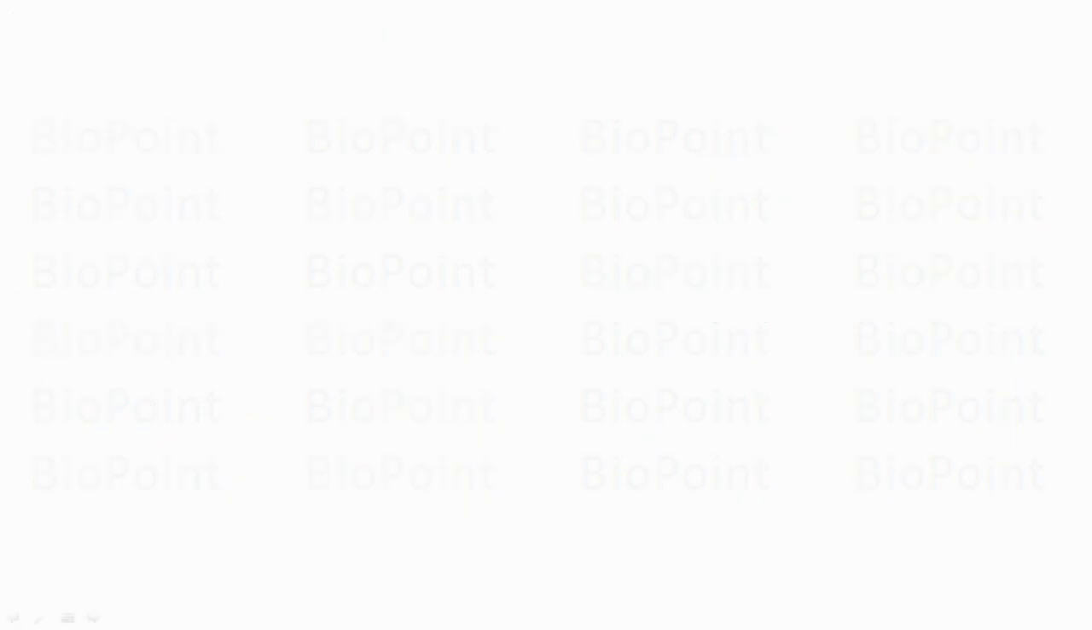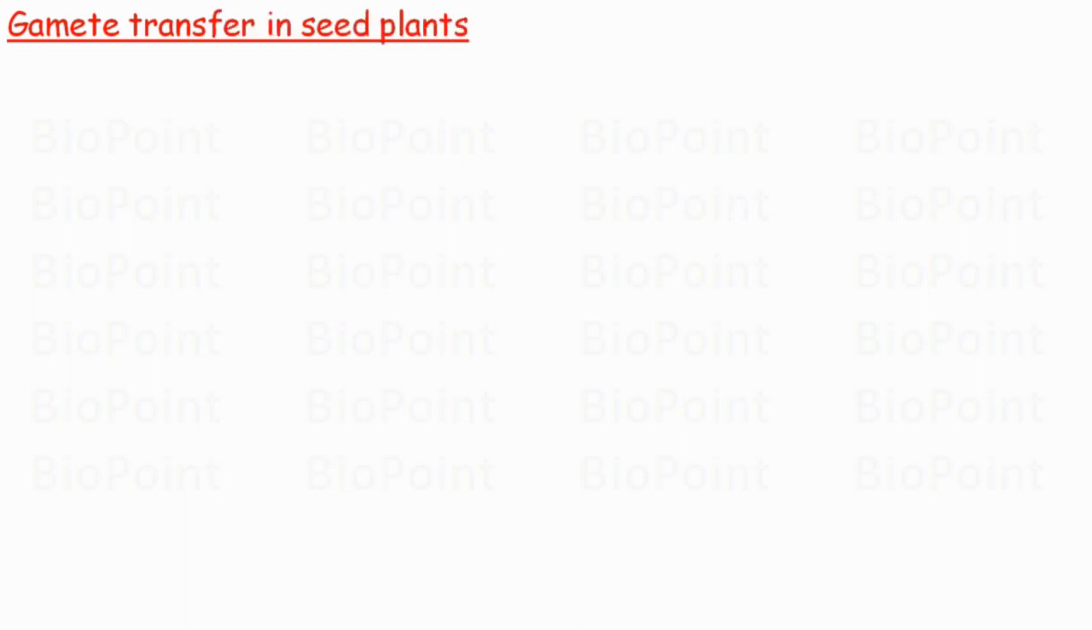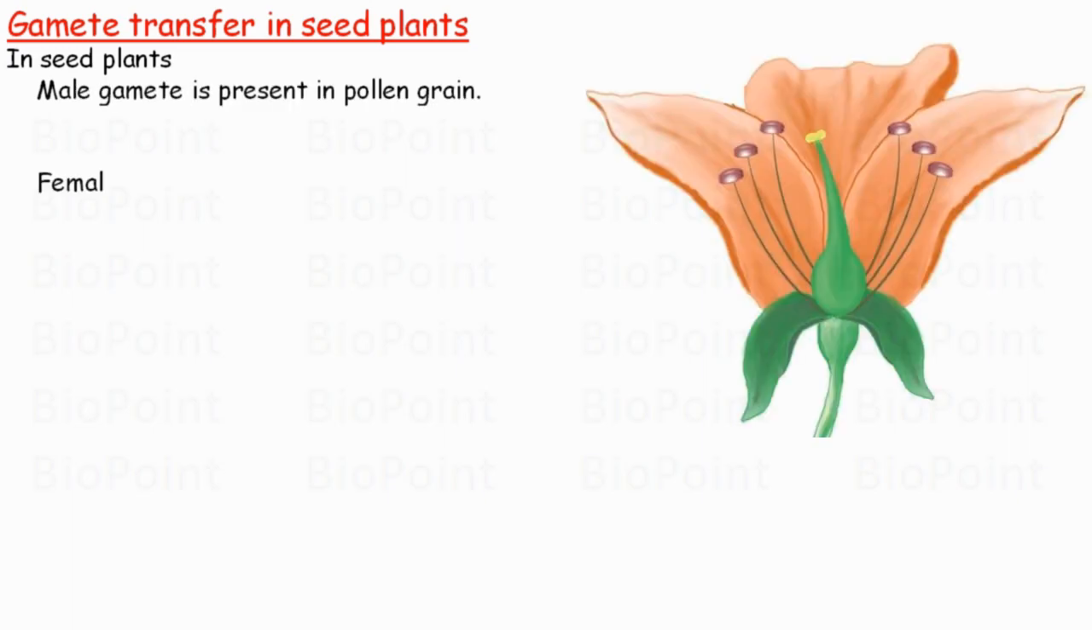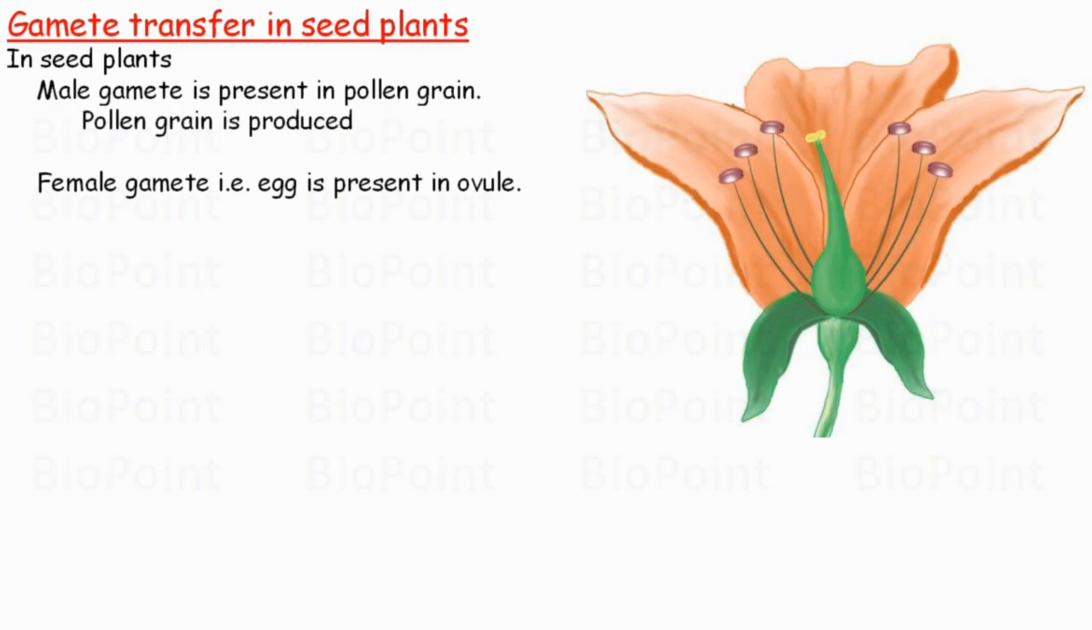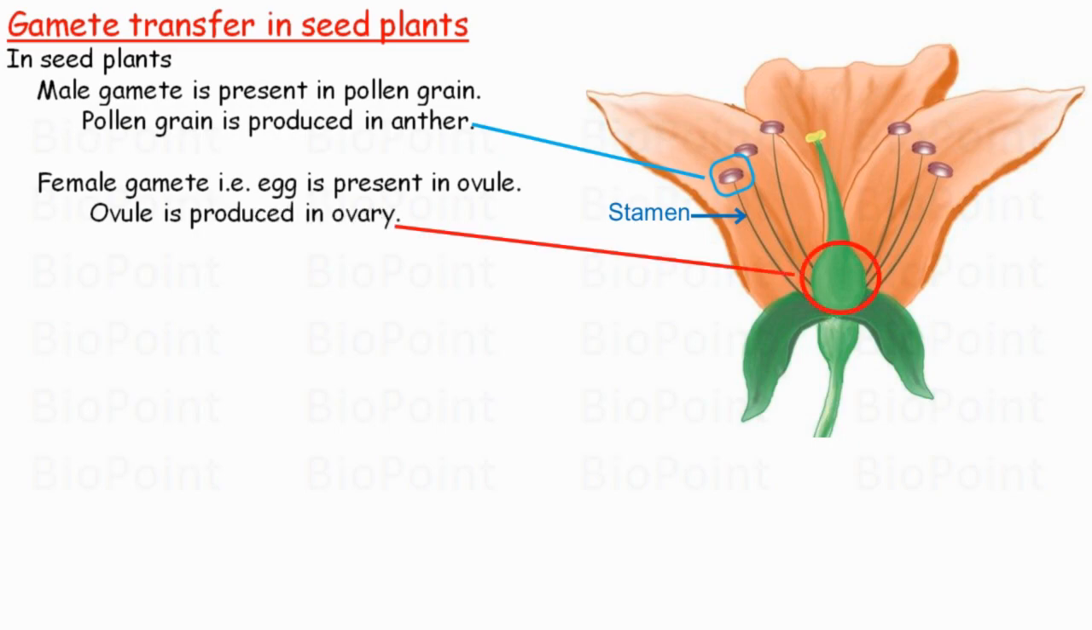The next is gamete transfer in seed plants. In seed plants, the male gamete is present in pollen grains and the female gamete, that is egg, is present in the ovule. The pollen grains are produced in the anther, that is present at the tip of the stamen, and the ovule develops in the ovary, that is present at the base of the pistil.